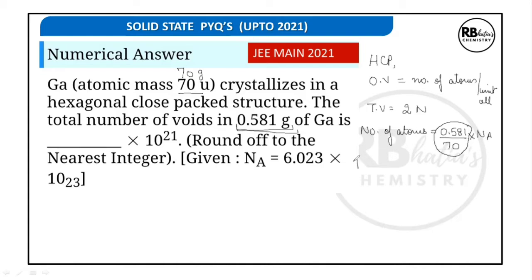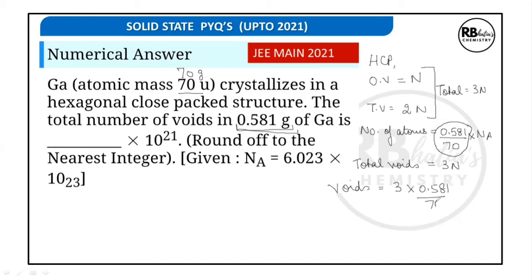And now, total voids will be 3 times the number of atoms. How 3 times? We have octahedral voids equal to the number of atoms and tetrahedral voids twice the number of atoms. Therefore, total voids are going to be 3 times the number of atoms. So, the voids will be equal to 3 into 0.581 upon 70 into Avogadro number. So, we're going to solve this number.